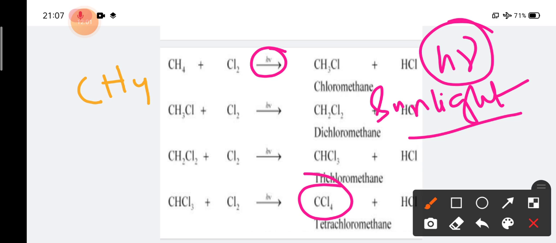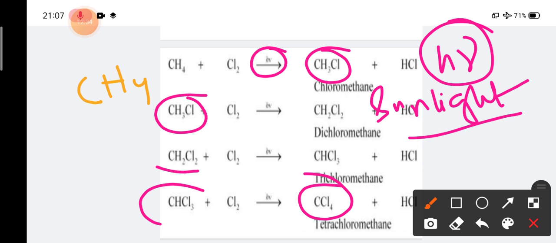At any stage of the reaction, it will only substitute one hydrogen with one chlorine. So in CH4, one hydrogen is removed, so CH3 plus chlorine, that is CH3Cl. Then in CH3Cl, one hydrogen is replaced by chlorine, so CH2Cl2. Then further hydrogen is removed and chlorine added, so CHCl3, that is chloroform.